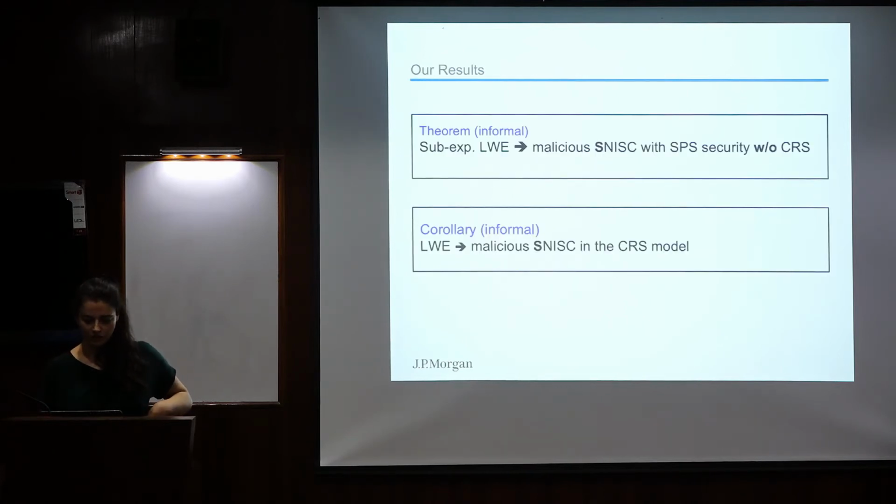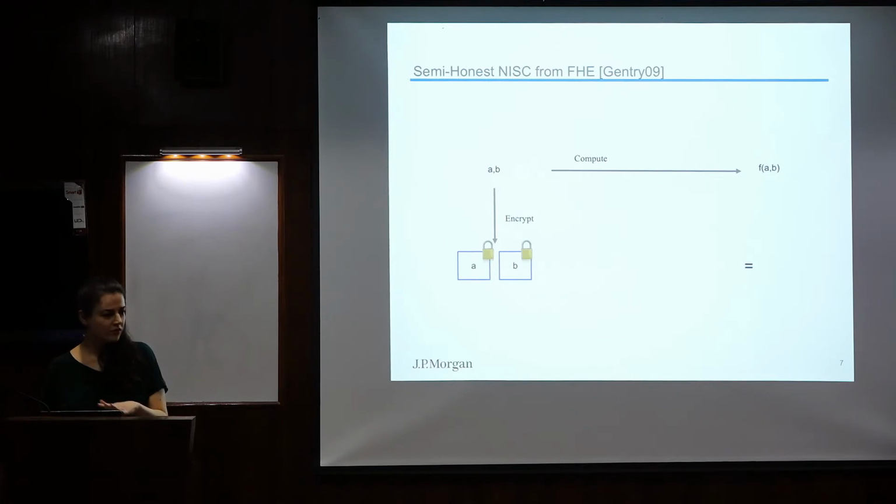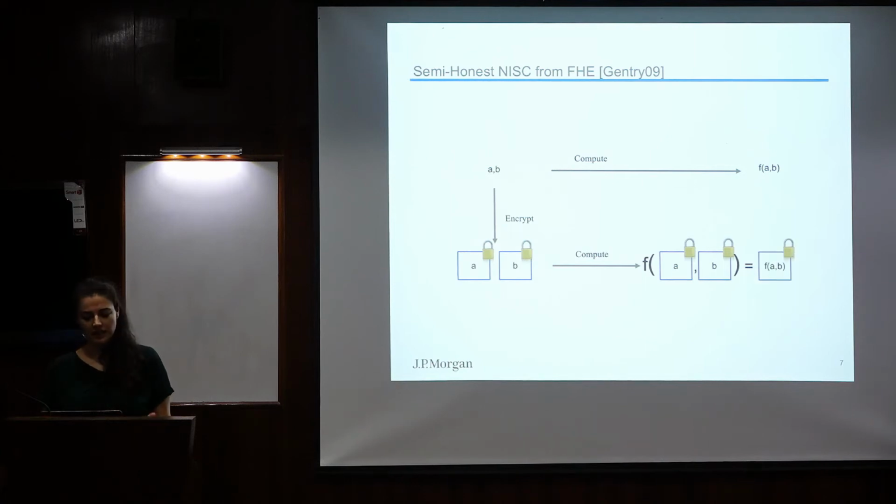So before I go to the results, I'm going to show you the very easy protocol of getting semi-honest non-interactive secure computation from fully homomorphic encryption. Of course, you know what fully homomorphic encryption is. In general, we have the encryptions of 2 values, A and B, and then we can evaluate homomorphically on them and get a ciphertext of the evaluated function. Okay, and then we can decrypt.